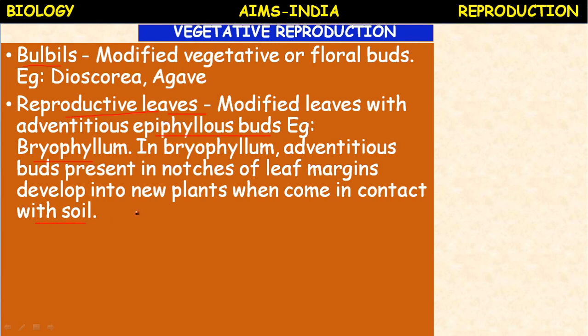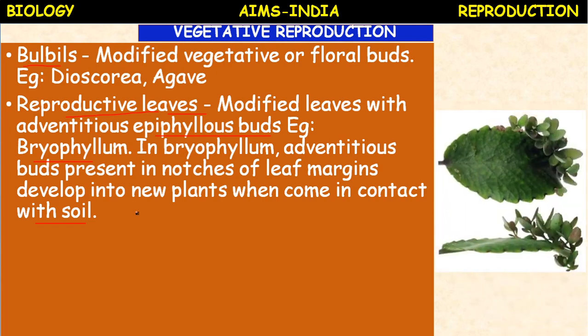Another one for this leaf modification, you can see begonia, where the leaf is modified and produces roots. So leaf margins like this, when you cut this portion and keep it in the soil, it develops into a new plant. So these kinds of buds which are present on the margins of the leaf are called epiphyllous buds, a kind of vegetative propagation in bryophyllum and begonia.